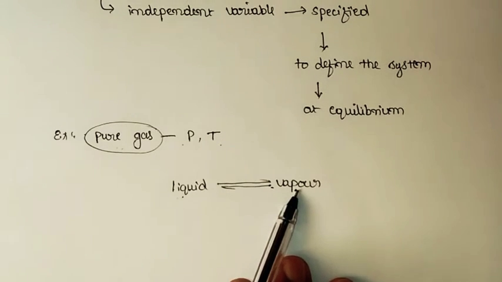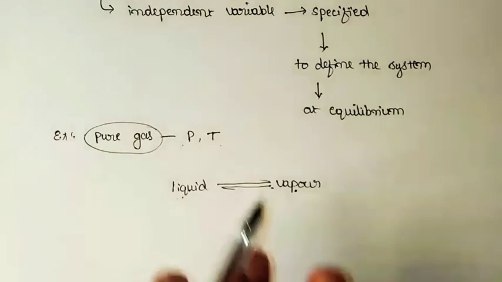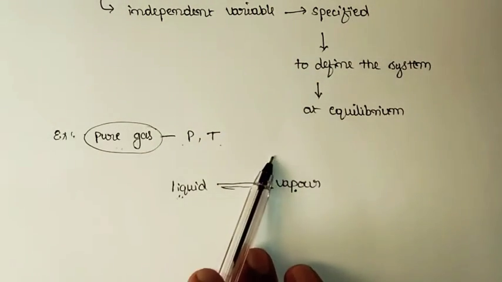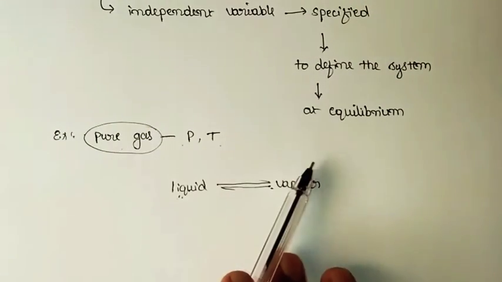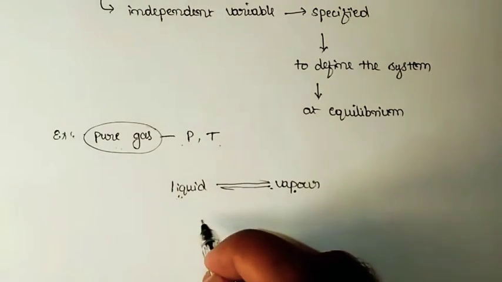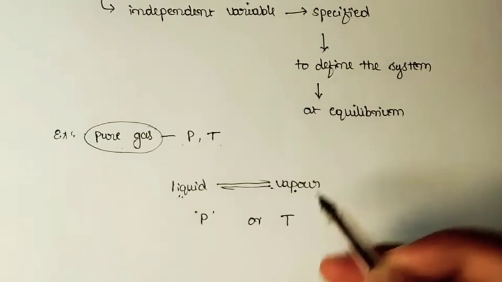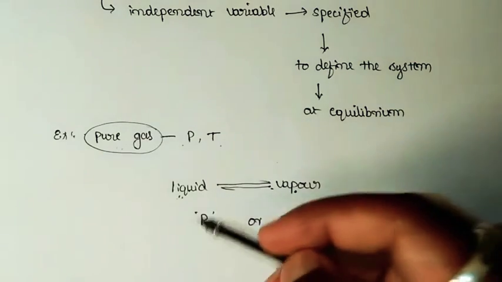And when you lower the temperature, obviously the pressure value will also change. That means the equilibrium pressure of water has a fixed value. So if you define the temperature, pressure will be automatically known. And if you know the pressure value, temperature value will be automatically known. So in order to define this particular system, we can use only pressure or only temperature. No need to define both parameters, either temperature or pressure.